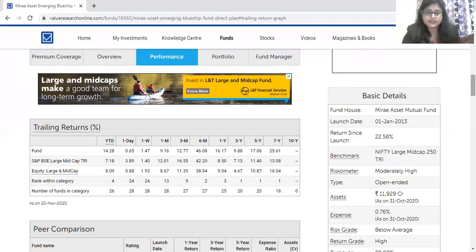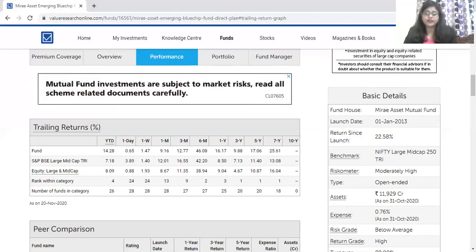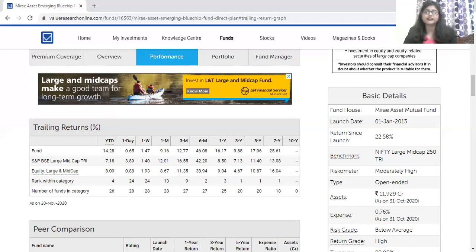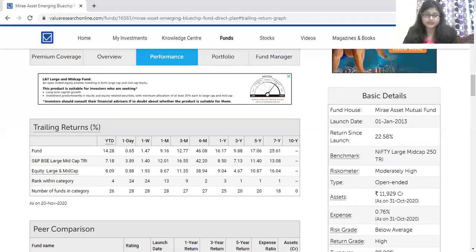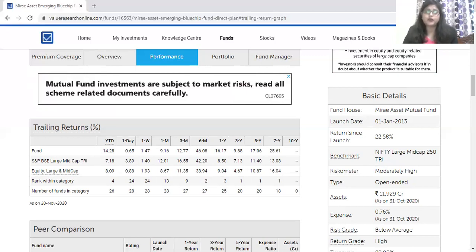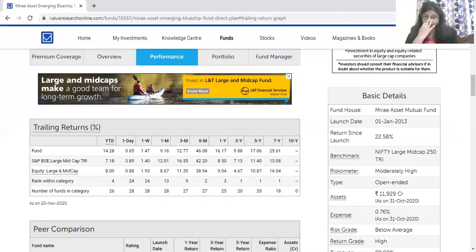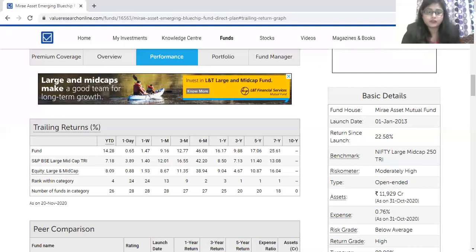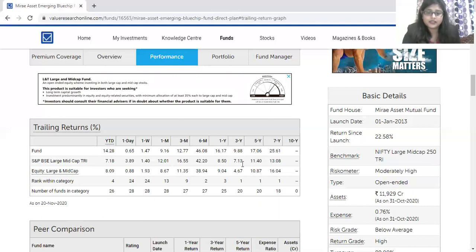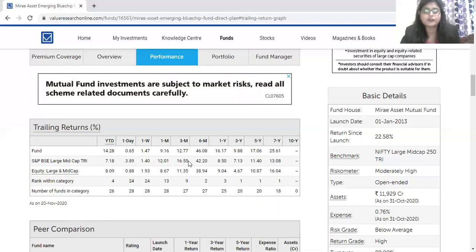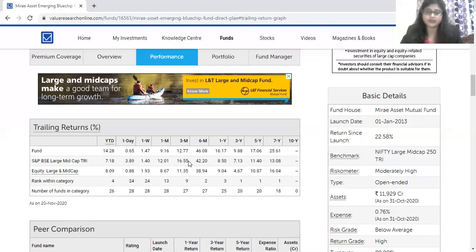So basically, YTD is the highest for the fund, that is, from the date that this investment started till the current date. It has generated approximately 14.28 percent return on a point-to-point basis, which is much higher in comparison to the market index and the individual return earned by the equity. Plus, if we compare on a day, week, month, and yearly basis, this fund has performed really well compared with the market index.